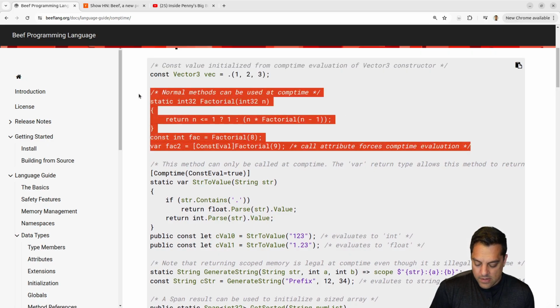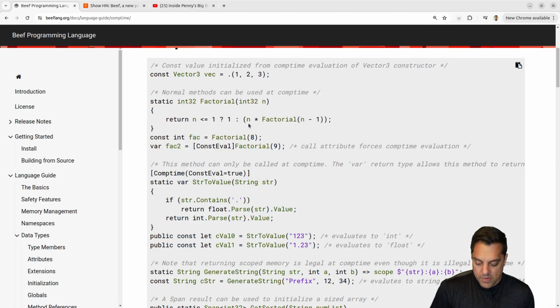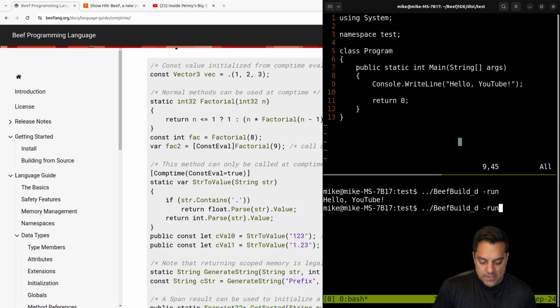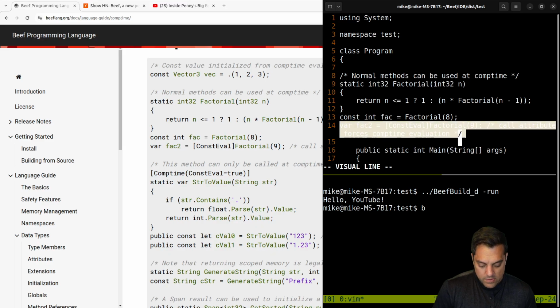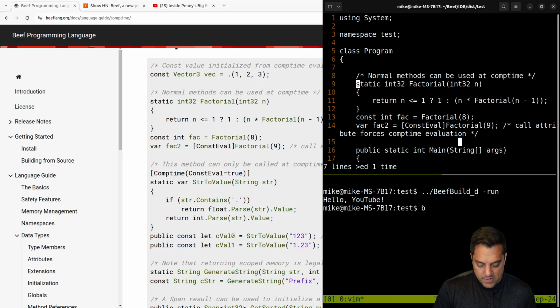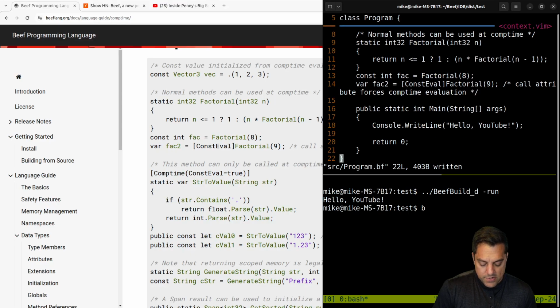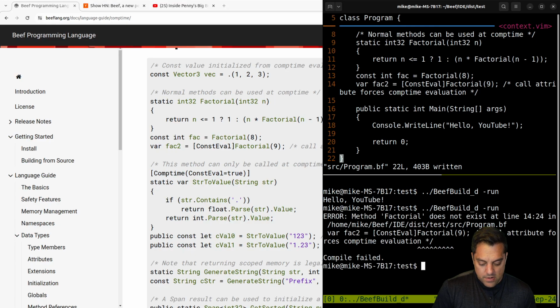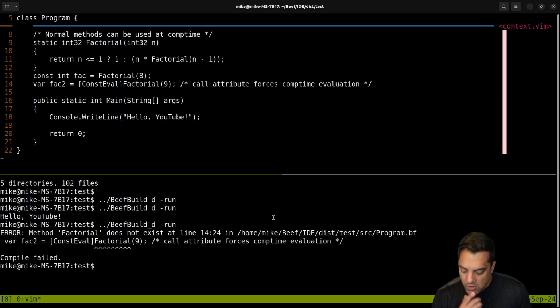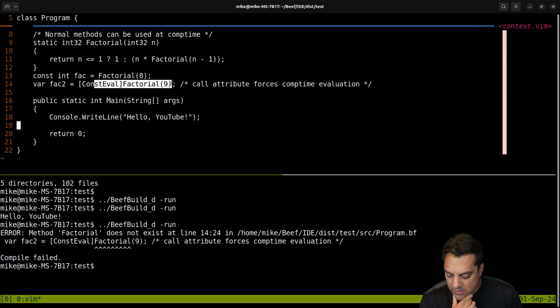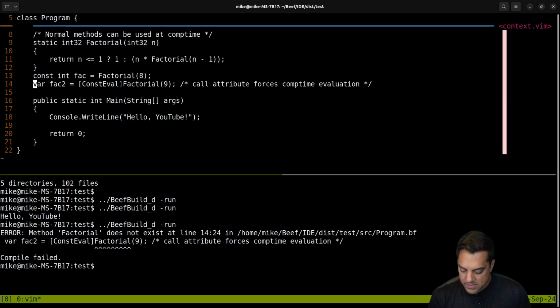Let's see. I don't know how I'm going to force this, but we can... Let's paste some of this in here. Let's see, this is going to be part of our class program. And let's just pop this in here. Okay, so first let's see if it runs, if I just did anything weird. Okay, I did do something weird with the comments. And method factorial does not exist at line 14. I think it does exist.